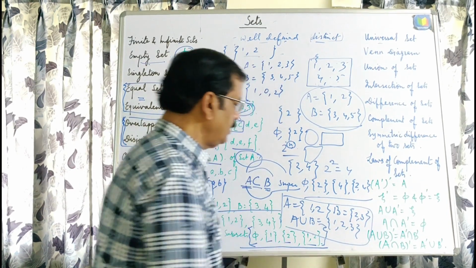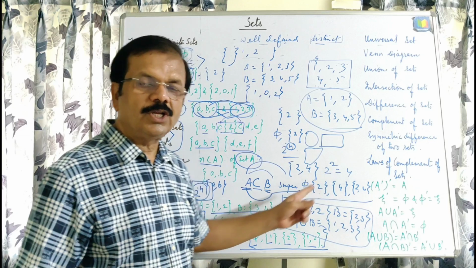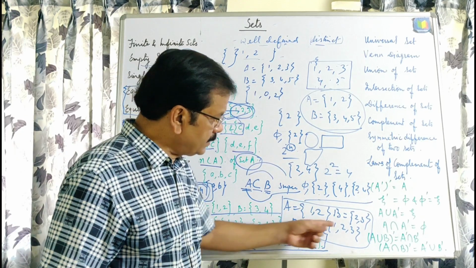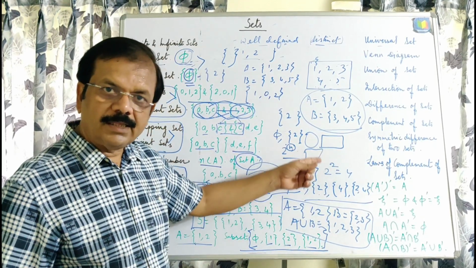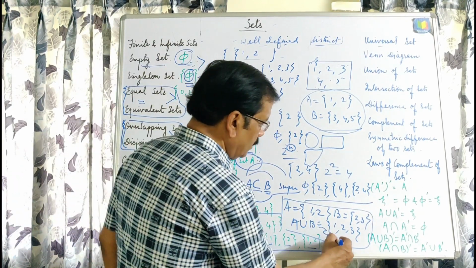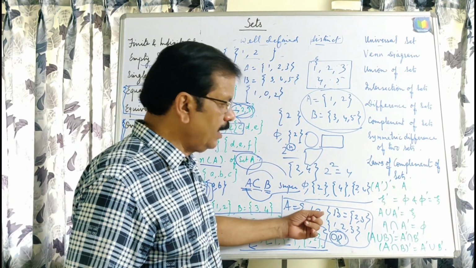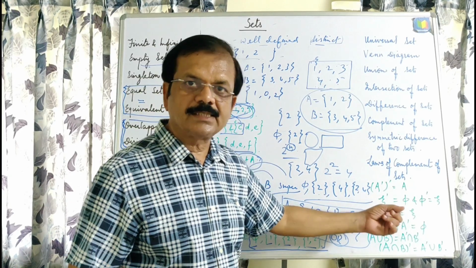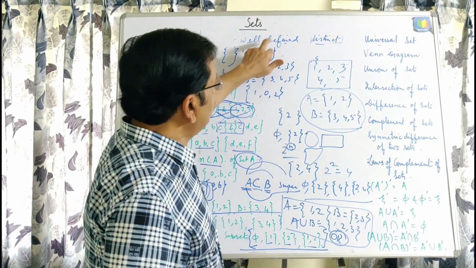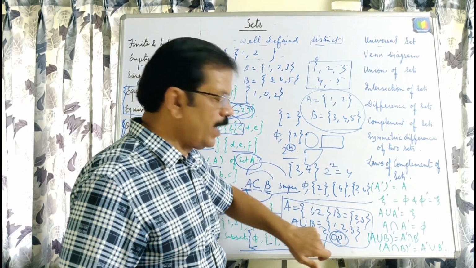We are given one set A and another set B. Then the union of these two sets is the set which has all the elements of A or B. In the union of sets we use the word or, meaning the elements can be in A or in B. Then we can say this is A union B, because according to the definition of a set, all the elements should be distinct, and that is why we cannot write the element 2 twice here.